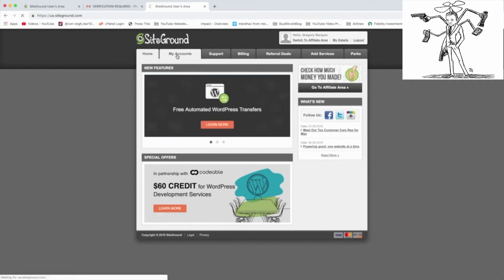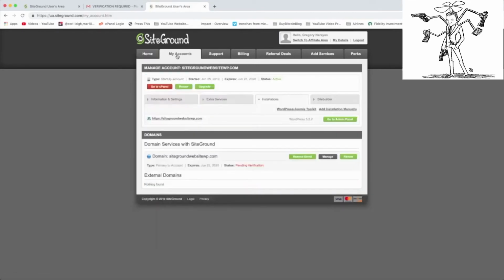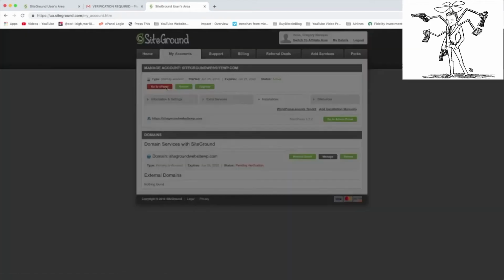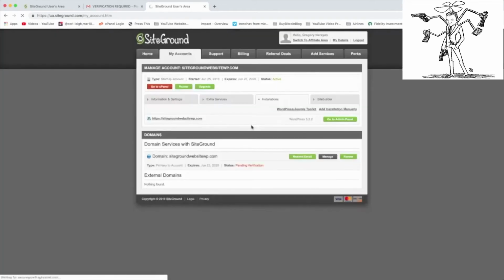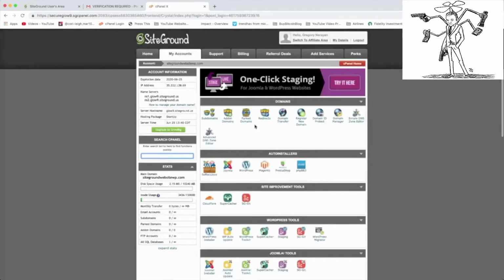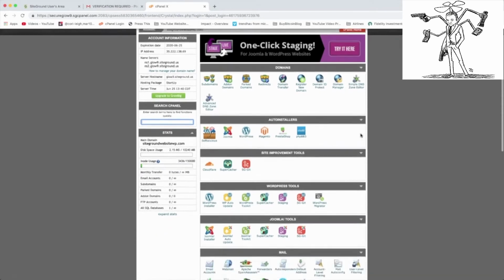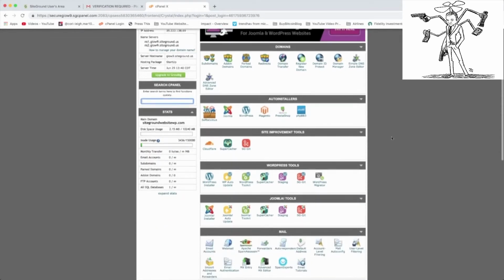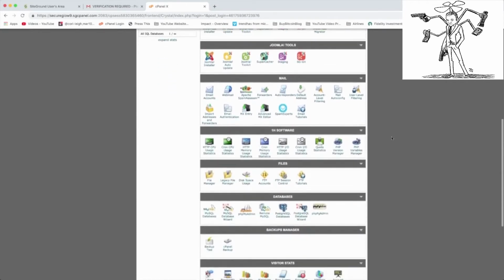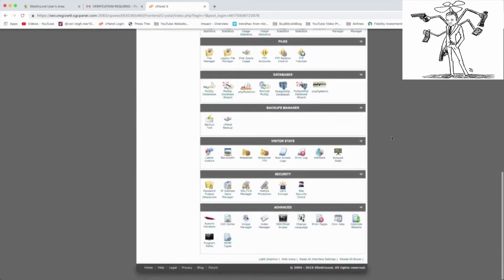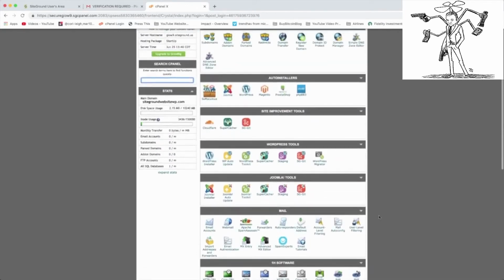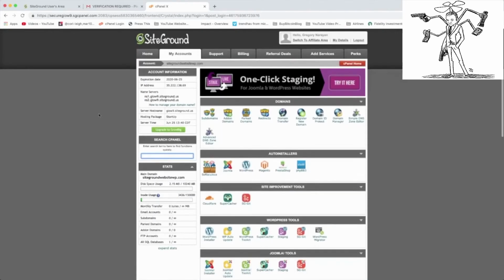We can click My Accounts. And from here, we can go to cPanel if we want. Proceed and check that out. All right, so cPanel is like the traditional website designer tool. If you hired someone in your town and they charged you like $500 to a couple $1,000 to make a website, they would probably do it with this tool. In any case, now you have this tool, so you can become that web designer if you want to explore these options. I'm just going to go back to our home though.